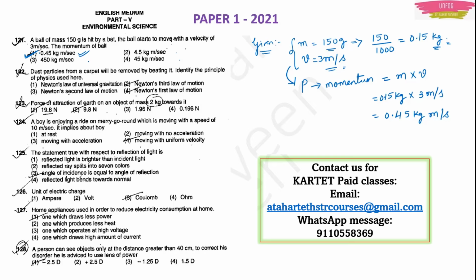Without seeing the units, if you just multiply mass into velocity, that is 150 into 3, what answer are you going to get? You will get 450. You are not writing the units on the right side, but actually the unit is gram meter per second, and you are ignoring it. You are just multiplying 150 with 3, and then you will tick option 3, which is a wrong answer.